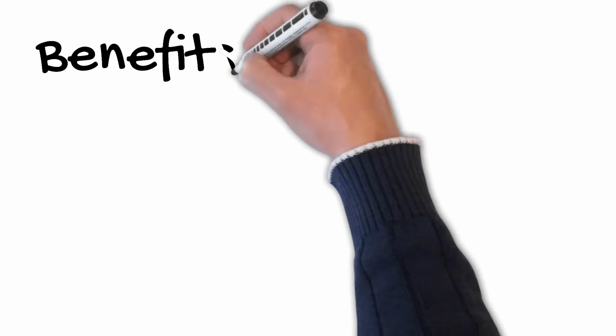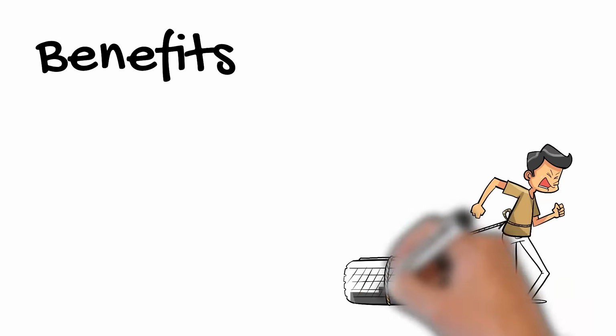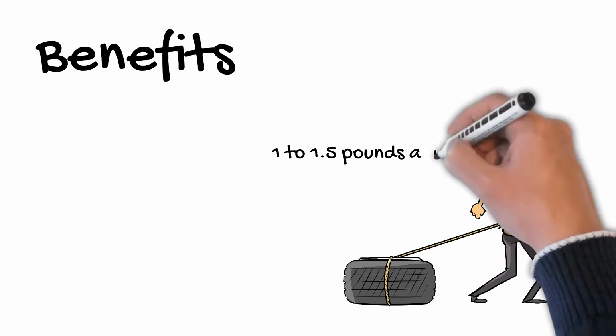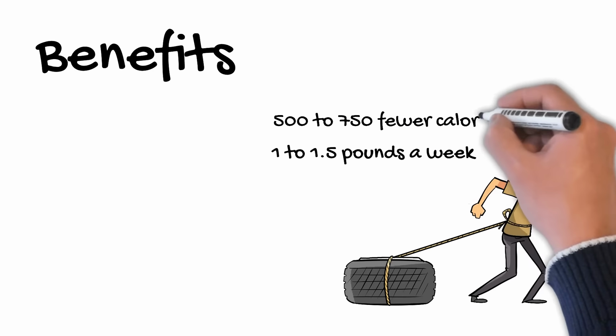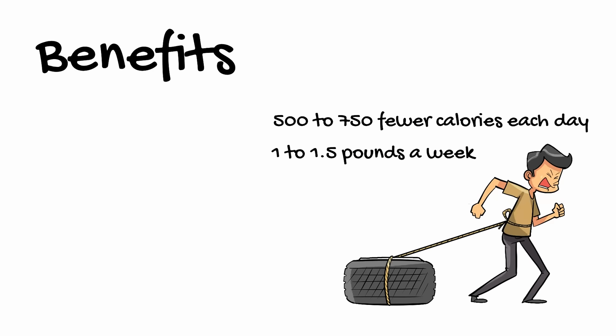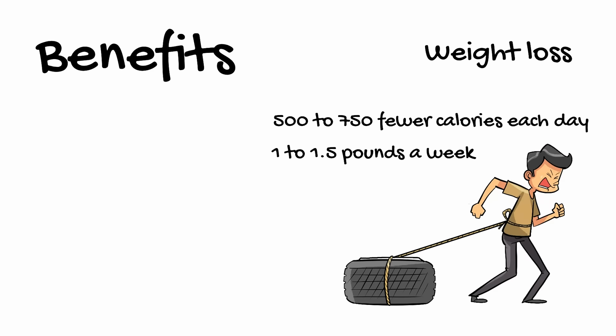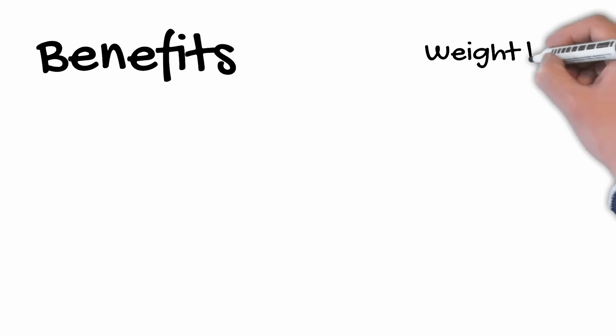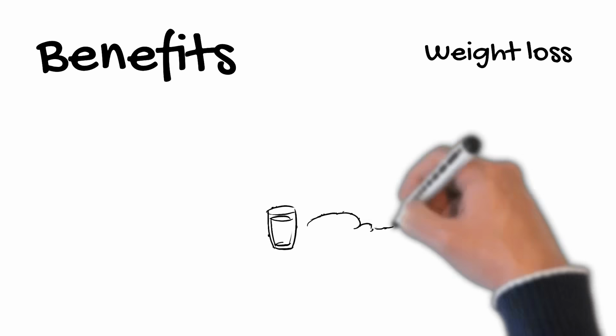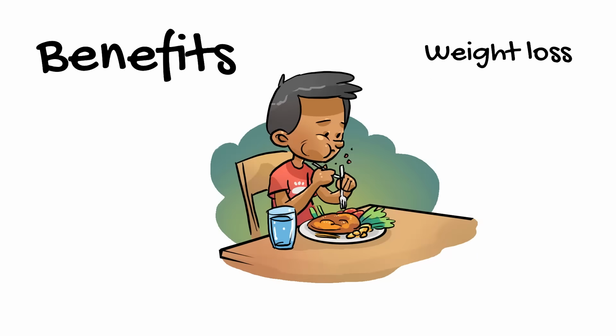Most people can lose weight if they restrict calories and increase physical activity. To lose 1 to 1.5 pounds a week, you need to eat 500 to 750 fewer calories each day. Low-carb diets, especially very low-carb diets, may lead to greater short-term weight loss than do low-fat diets. But most studies have found that at 12 or 24 months, the benefits of a low-carb diet are not very large. Cutting calories and carbs may not be the only reason for the weight loss with low-carb diets. Some studies show that you may shed some weight because the extra protein and fat helps you feel full longer, which helps you eat less.